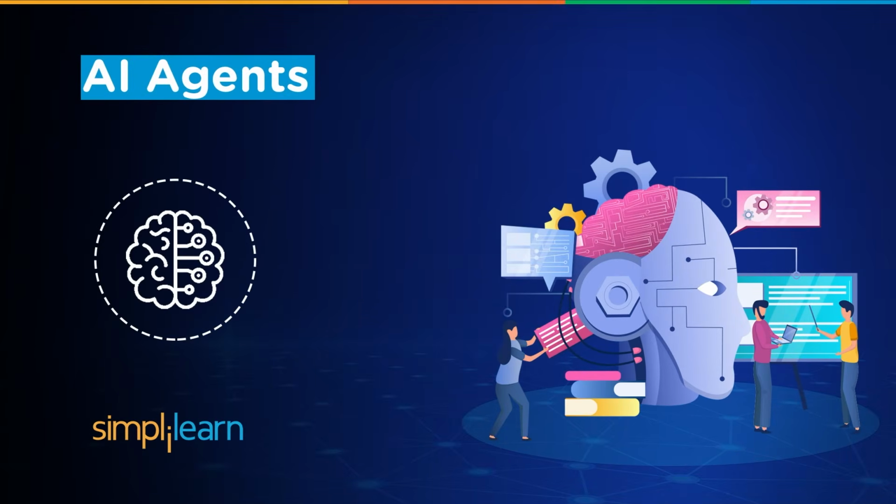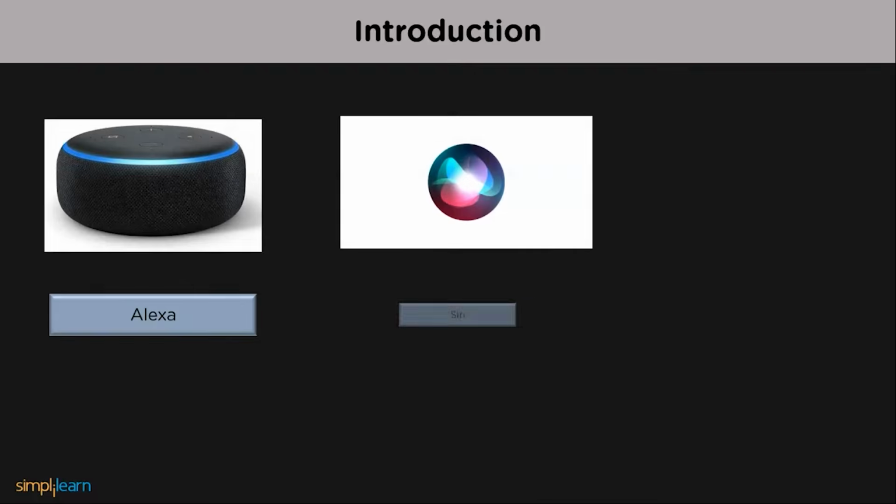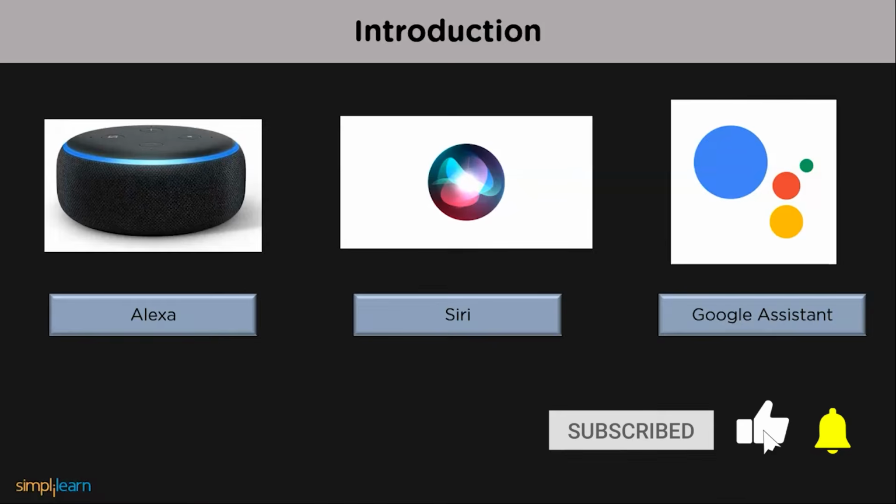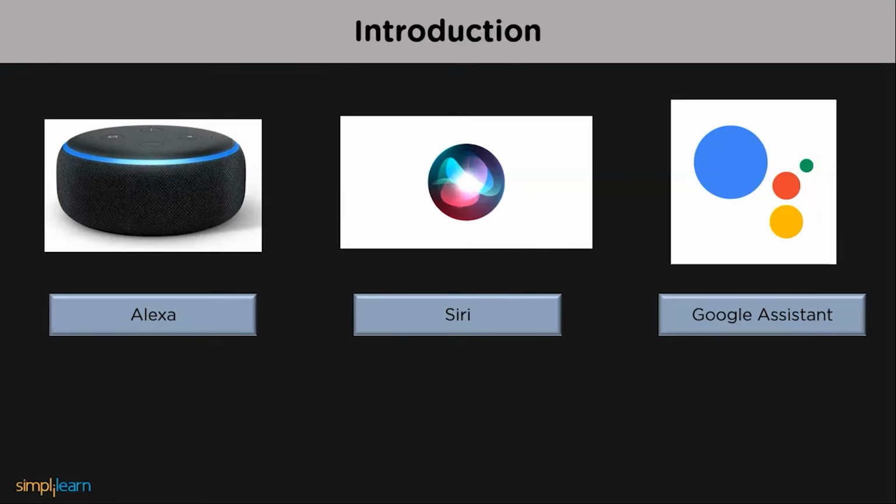Most of you are already familiar with Alexa, Siri, and Google Assistant. Some of you are used to smart devices, like an air conditioning system that can sense your absence in the room and automatically turn it off. Have you ever wondered who these are, or how they do all this, and how they can be so human? Don't worry. This video will help you learn everything you need to know about these artificially intelligent devices, also known as AI agents.